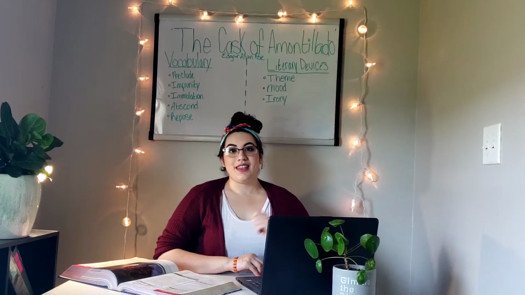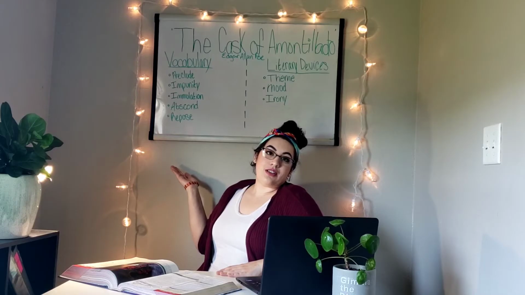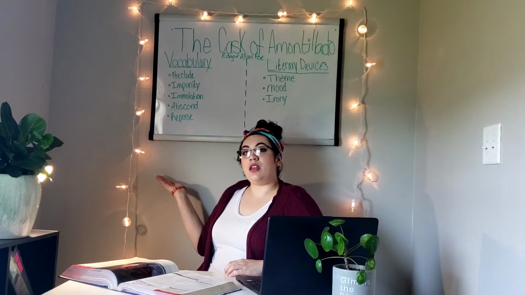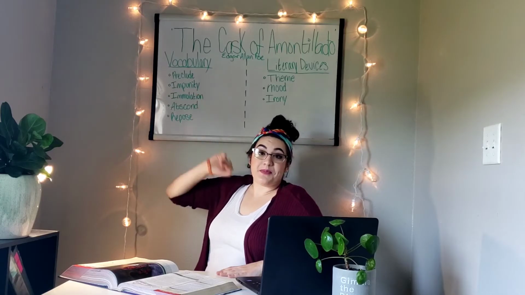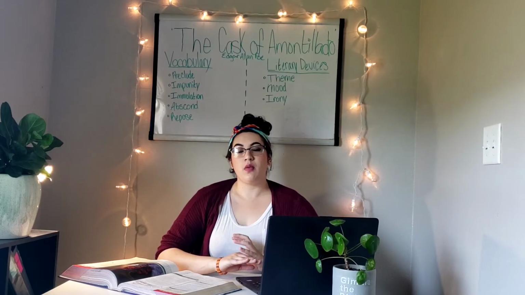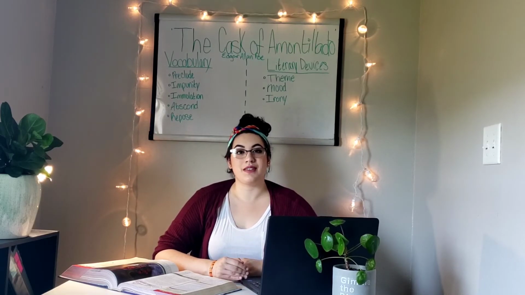I will also be discussing concept area vocabulary. In this method, I will be using these 5 words: preclude, impunity, immolation, abscond, and repose. The way that I will be teaching these words is by using the rooting the word method for 2 of them, immolation and impunity. The rooting the word method involves students deciphering what they believe the prefix "im" means. By doing this, we will research other words that also start with the prefix "im" in order to come together and find out what we think this prefix means.